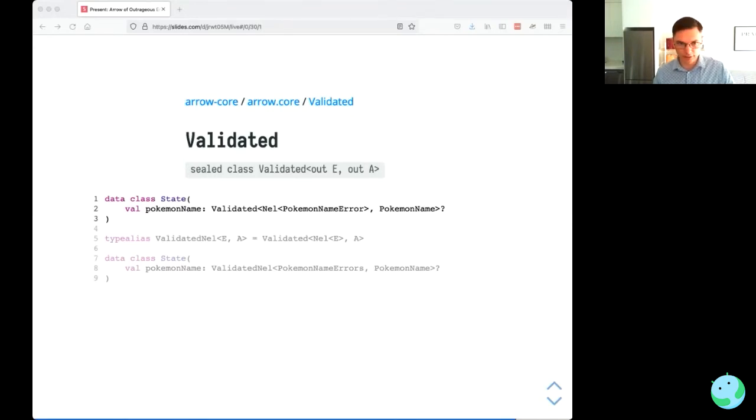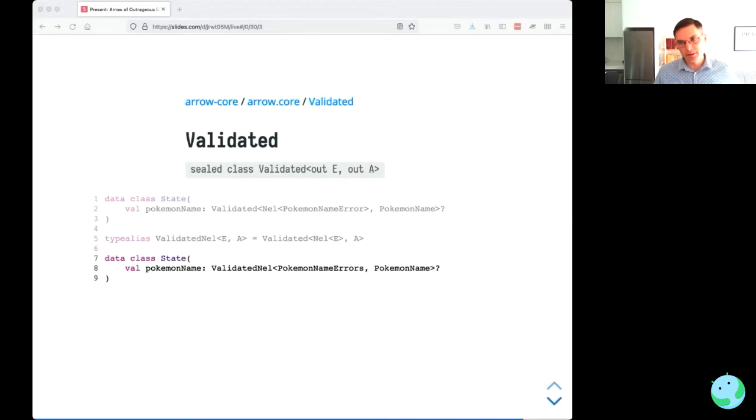You might notice there's nested type parameters there. So nested angle brackets are a little bit inelegant. So we could clean it up using a type alias. And again, we get that for free from Arrow. So instead of making the type parameters nested, we can make them sisters. And then we end up with this nice way of representing our state.